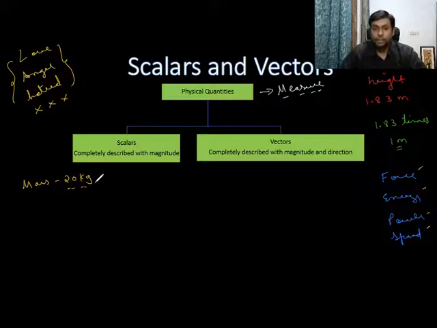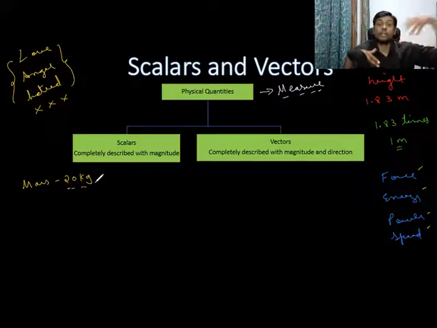Now what does it mean? Should you move 5 meters back, go to a bench behind you? Or should you move 5 meters in front, come to a bench in front of you? Or should you move 5 meters towards your right? Or should you move 5 meters towards your left?